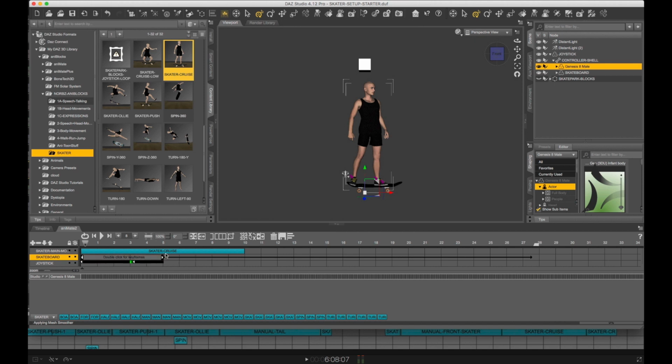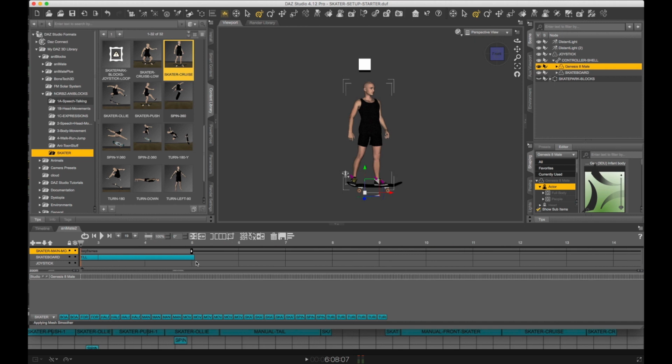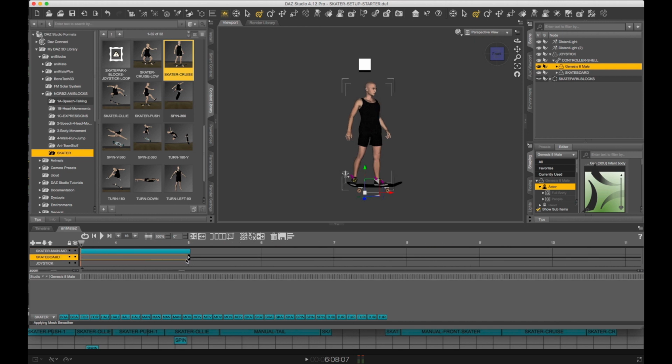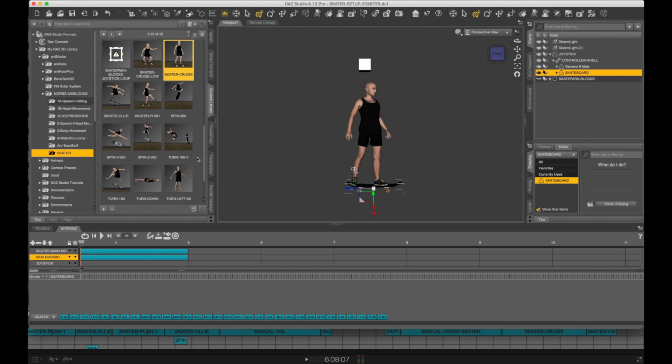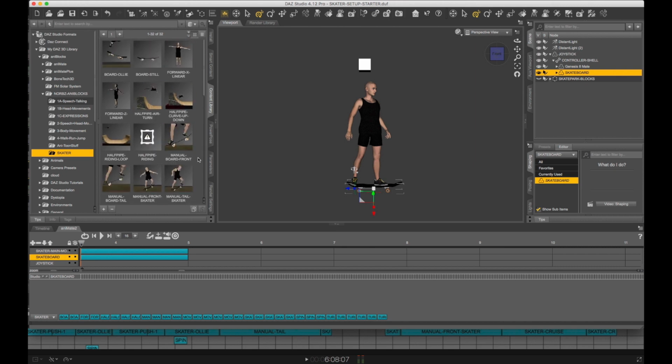So we want the first thing to go to about 5 seconds. We're going to do the same thing with our skater cruise. 5 seconds. Let's zoom in here because this can be a little bit fickle and it's not always too accurate. So right before that 5 second line. Great. Now we're going to go back to the board. I just want you guys to get used to going back and forth and understanding all this really easily.